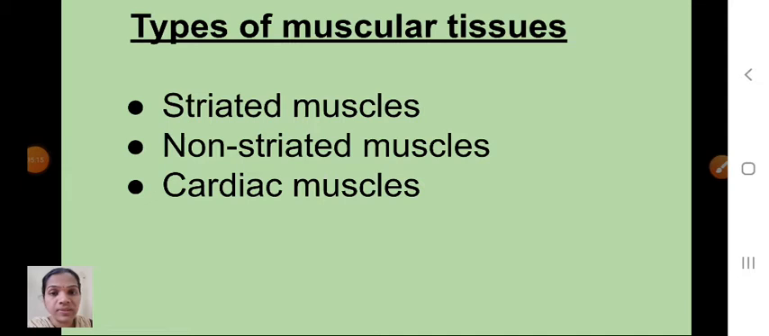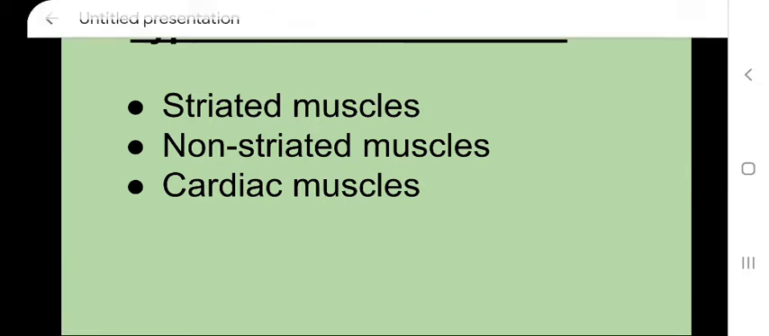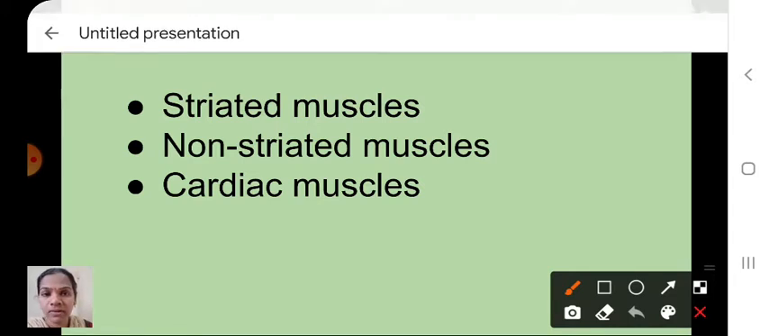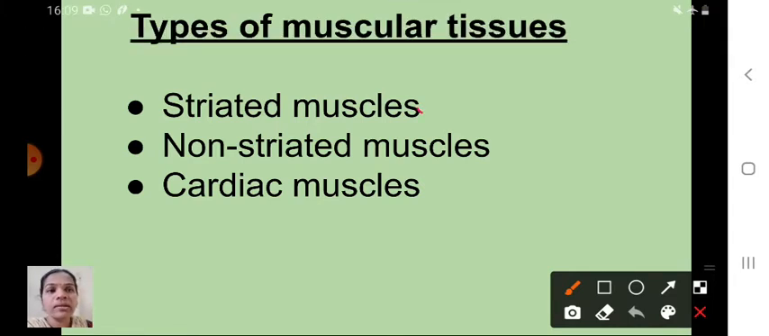Next one is we will see about types of muscular tissue. Okay, there are three types of muscular tissue. See here, children, I have given the names also: striated muscles, non-striated muscles, and cardiac muscles. There are three types of muscular tissue. Can you say the names? Striated muscles, non-striated muscles, and cardiac muscles. Okay, now we will see what is the structure and function of this muscular tissue one by one.